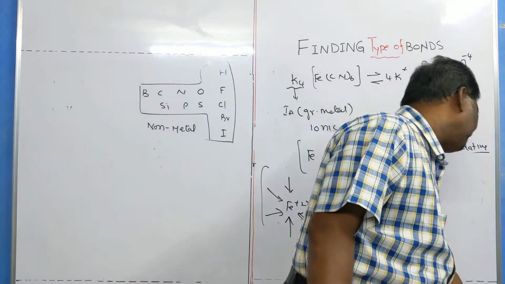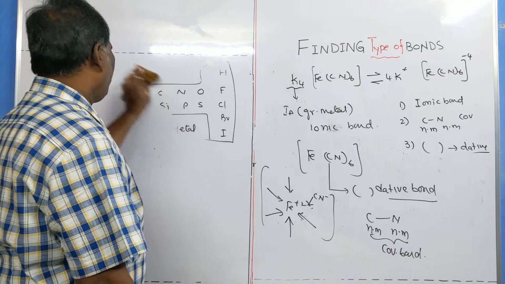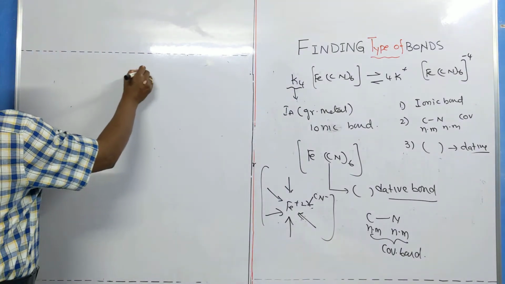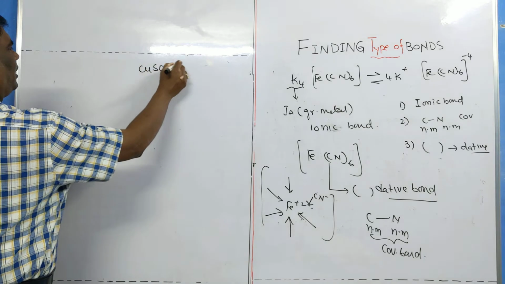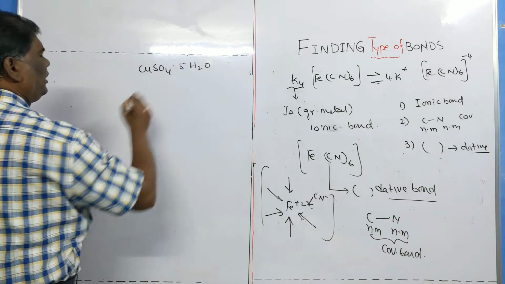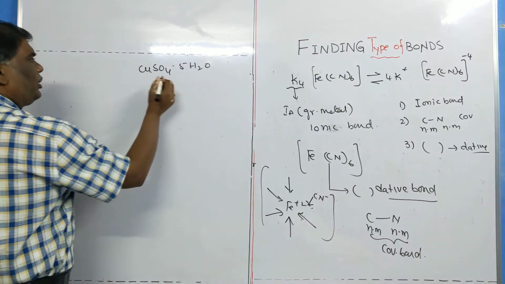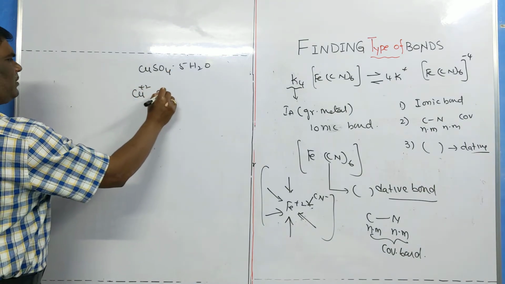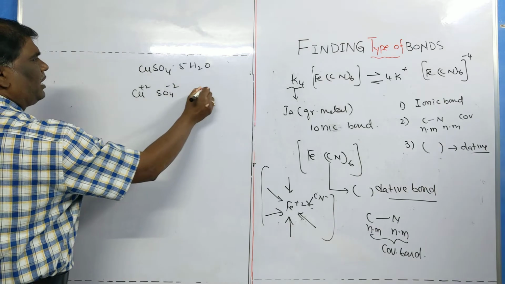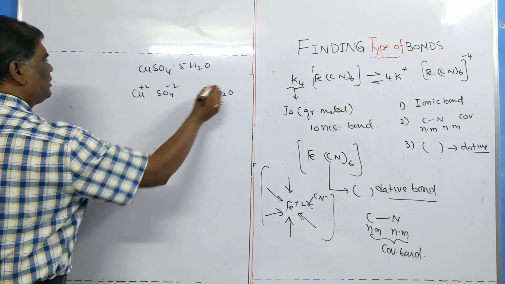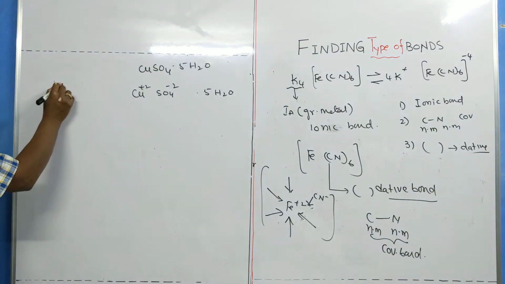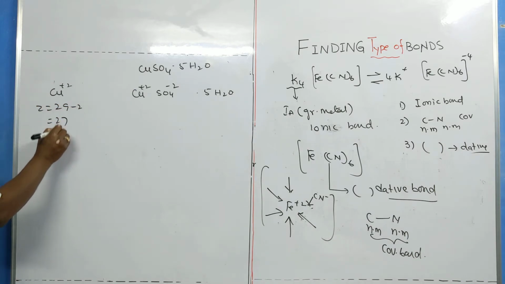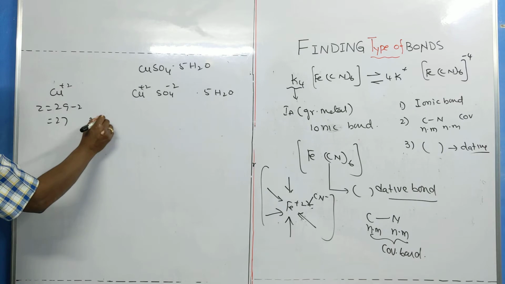The next one, pentahydrated copper sulfate. In this one, first of all, copper splits into +2 and sulfate into -2, along with 5 water molecules. Copper's atomic number is 29; minus 2 means 27, close to 36 of krypton.